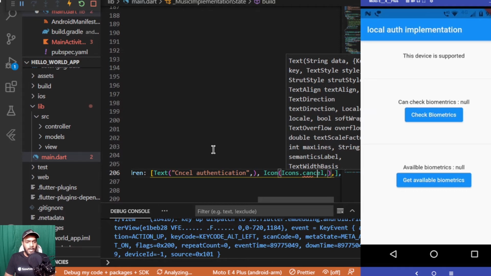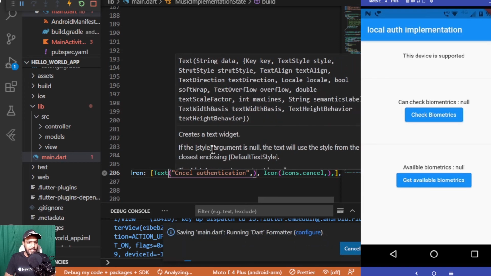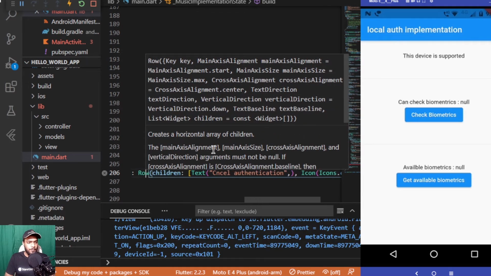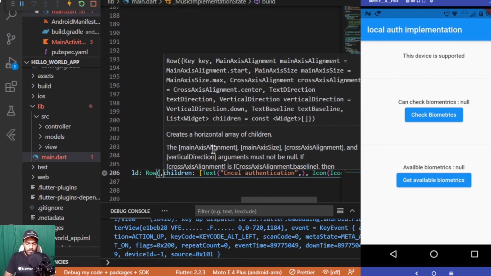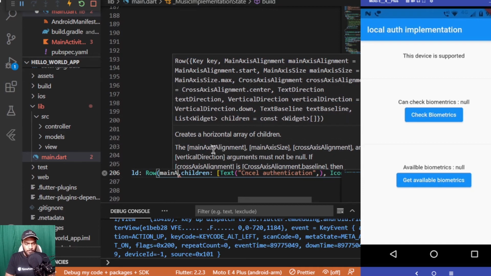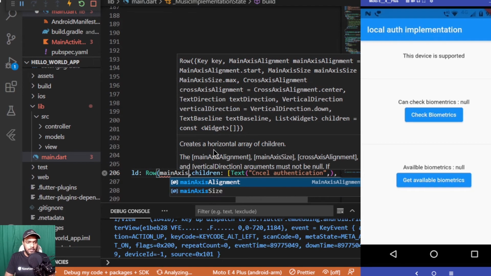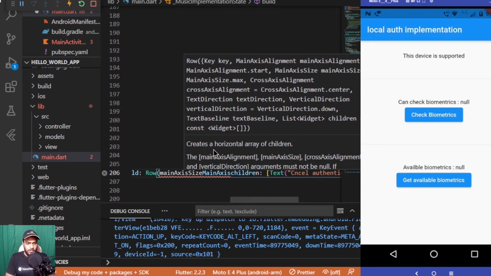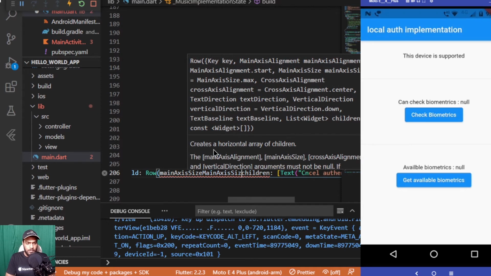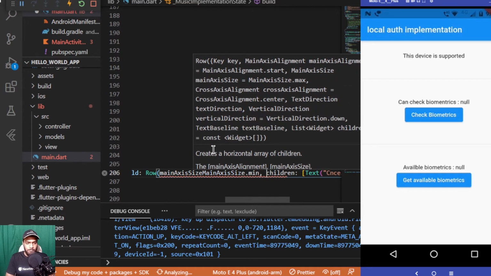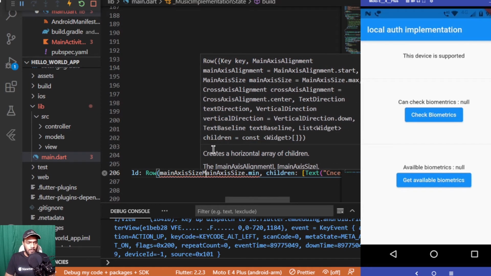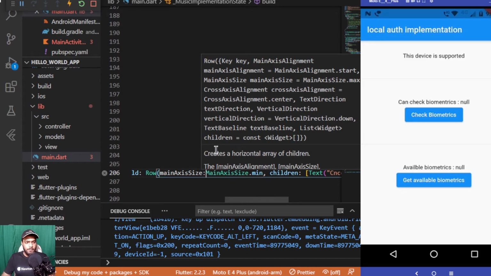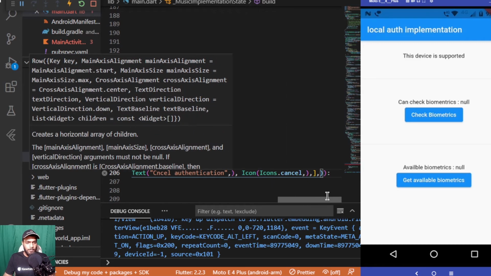It will also be having size set as mainAxisSize, so let me go outside this children, and mainAxisSize would be set to MainAxisSize.min. Here it needs a colon, and I guess now things would be fine.